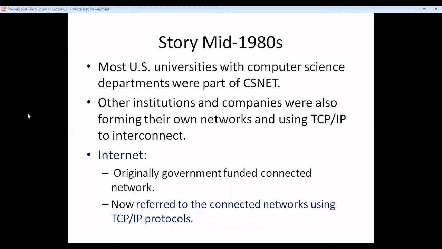Also, most US universities with a computer science department were part of this CSNet. Other institutions and companies were also forming their own networks and using TCP/IP to interconnect. This internet, originally a government-funded connected network, is now referred to as the connected networks using TCP/IP protocols.